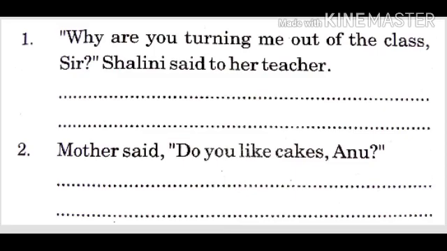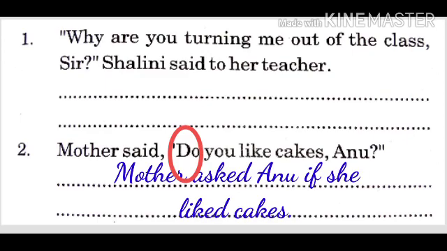Next sentence. Mother said, "Do you like cakes, Anu?" Now this is type 2. The question is beginning with a verb. Mother asked Anu if she liked cakes. Okay, do and does will be dropped. I told you we will not use do or does. Mother asked Anu if she liked cakes.